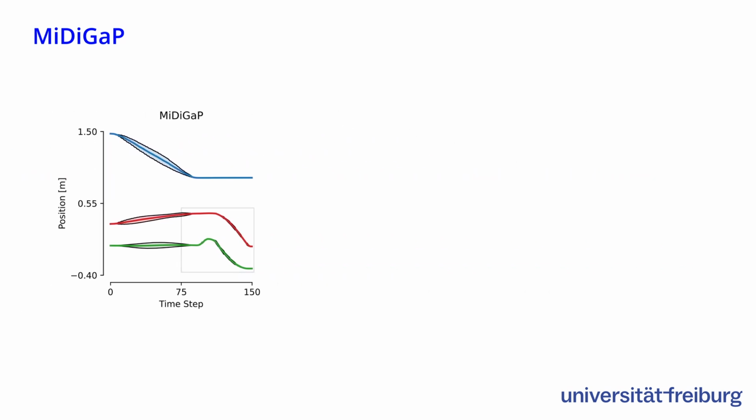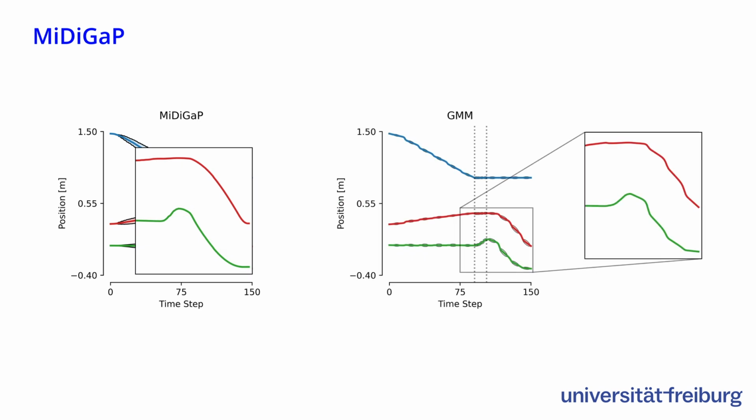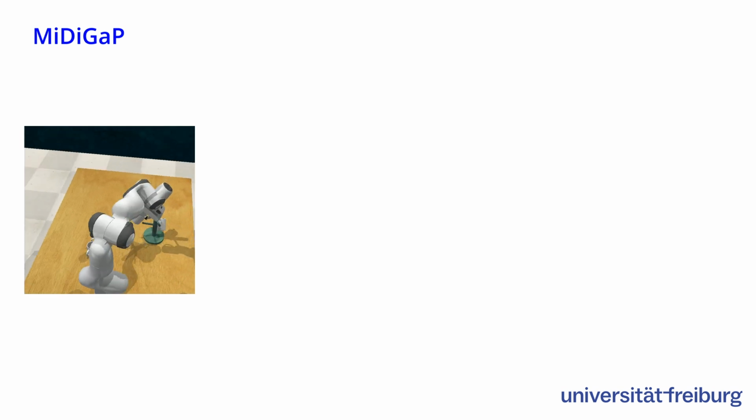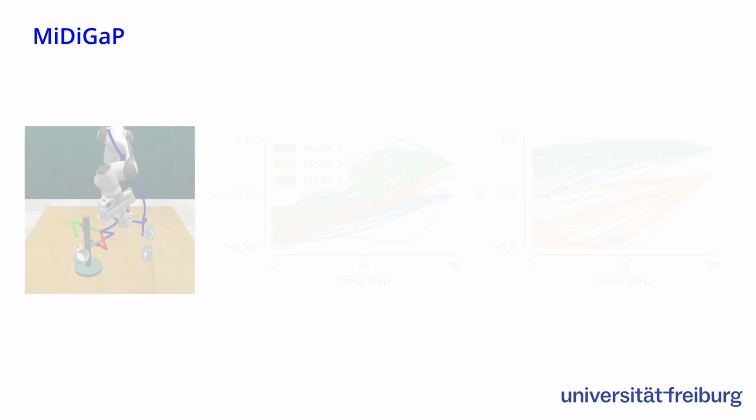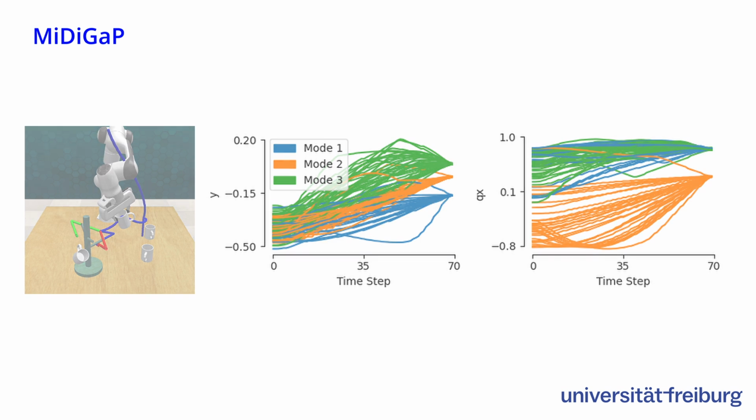By leveraging discrete-time Gaussian processes, MIDI-Gap captures fine-grained, constrained motions with high fidelity. Traditional methods like GMMs lack this expressivity. MIDI-Gap also learns multimodal trajectory distributions from limited data. First, it discovers modes in the data using lightweight tools like Riemannian k-means. Then it fits a mixture of discrete-time Gaussian processes, hence the name MIDI-Gap.